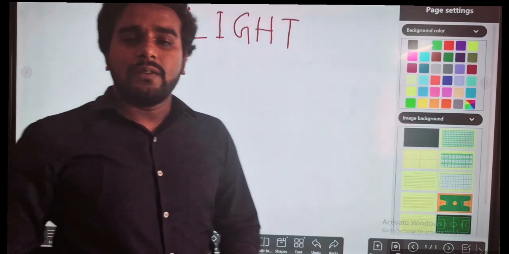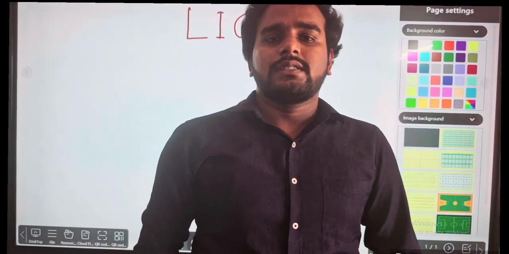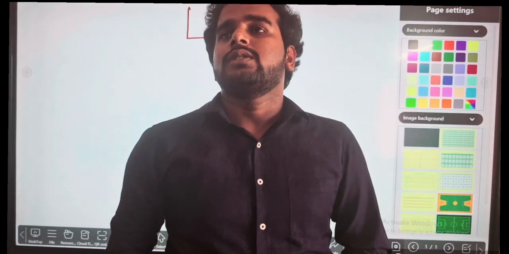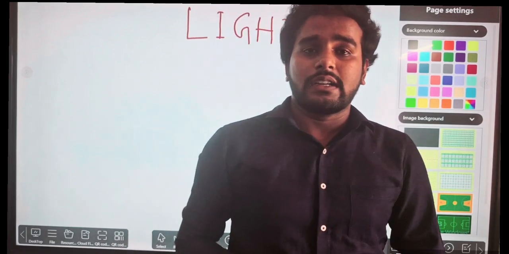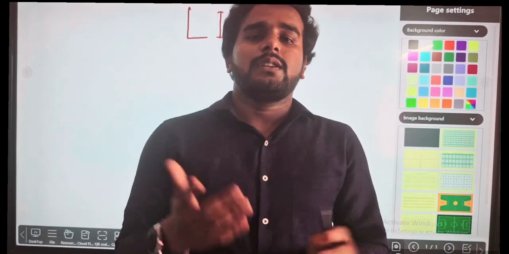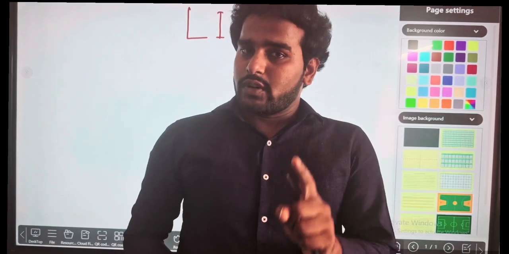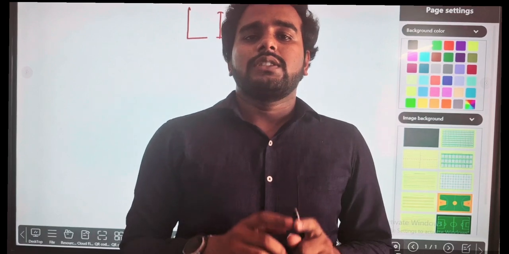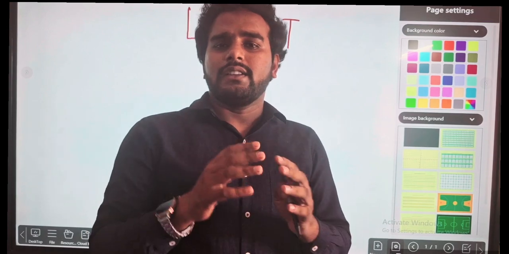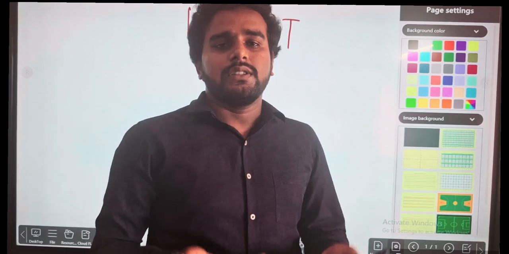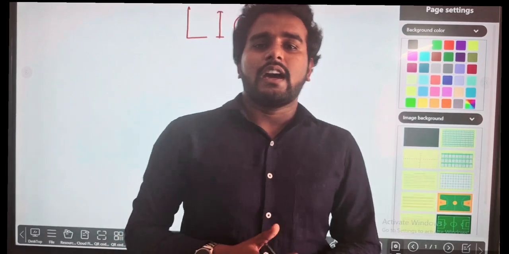So light, that physical concept is very much necessary to know about, whether this is happening in nature, we are feeling it, we are observing it, but how to explain the different things related to that, the different things we are facing in our daily life. This is the most important thing needed to see objects. Whenever we are seeing something, if light is not there, we will never see. This total world will be dark, and the dark night will arise.